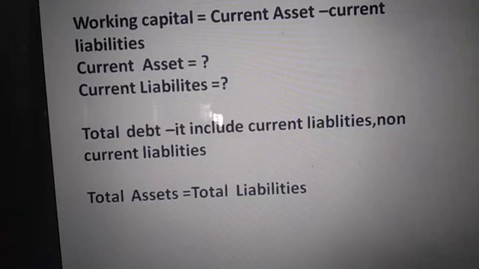Last slide. See it carefully. What is written here on the top? Working capital. Working capital is equal to current asset minus current liability. Can you make the next one, current assets?